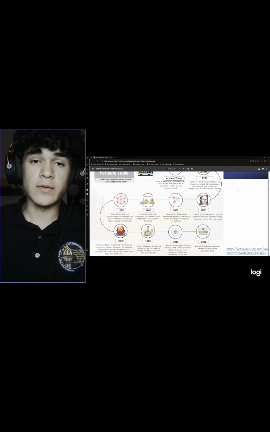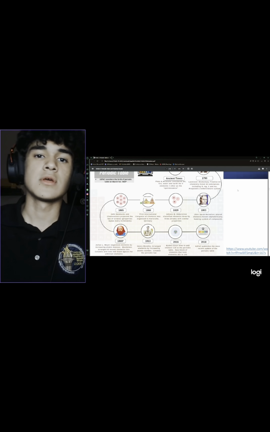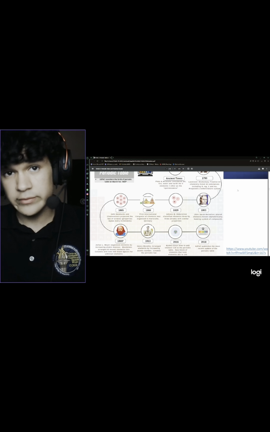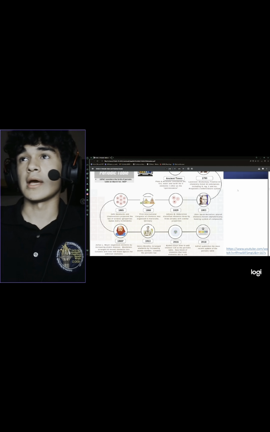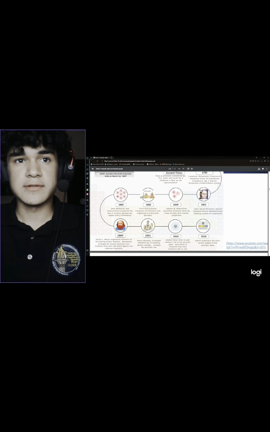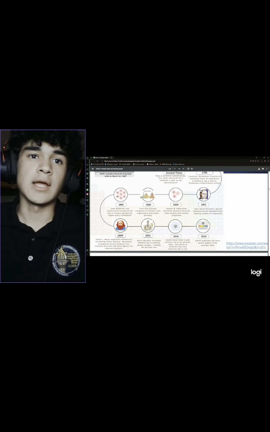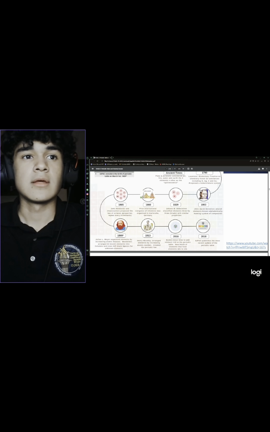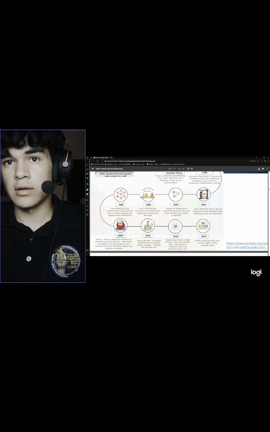Mendeleev arranged 63 known elements into columns and rows, with blank spaces left for elements that were not discovered at that time. Then in 1913, Henry Moseley arranged elements by increasing atomic number, not atomic mass, and that created the periodic law.